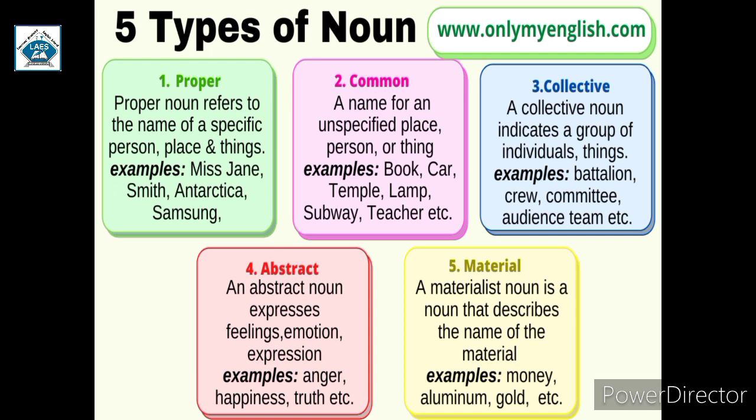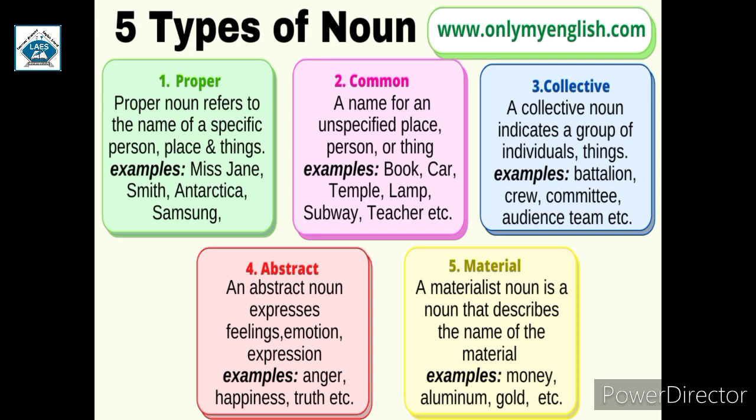Fourth is abstract noun. An abstract noun expresses feelings, emotions, expressions, etc. So, abstract noun is the name given to qualities, feelings, actions, or state. For example, anger.